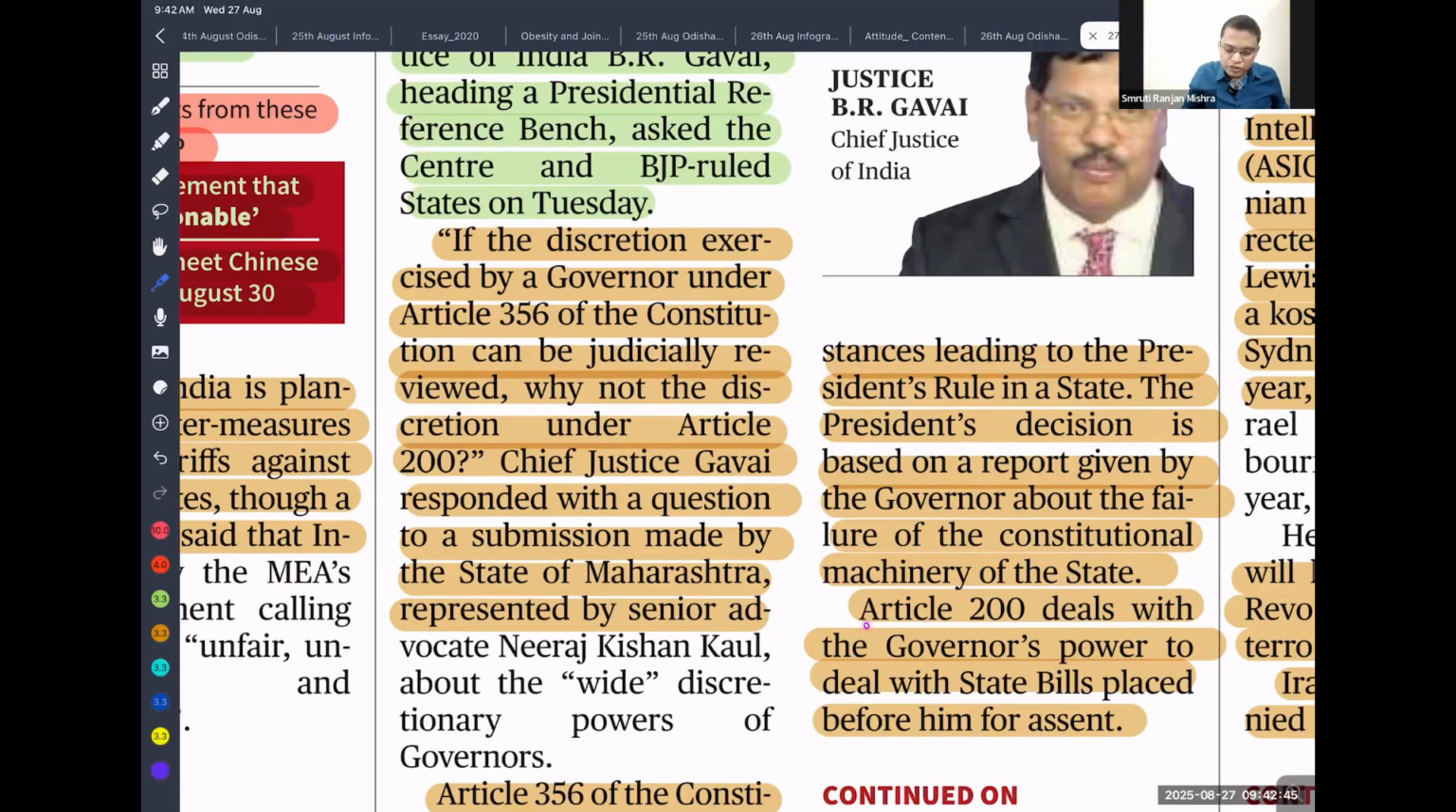Article 200 deals with the governor's power to deal with the state bill placed before him for assent. Whenever any bill is passed by the state legislature, it is laid before the governor. If the governor gives assent, the bill becomes an act. If he withholds, then the bill is rejected. Okay.